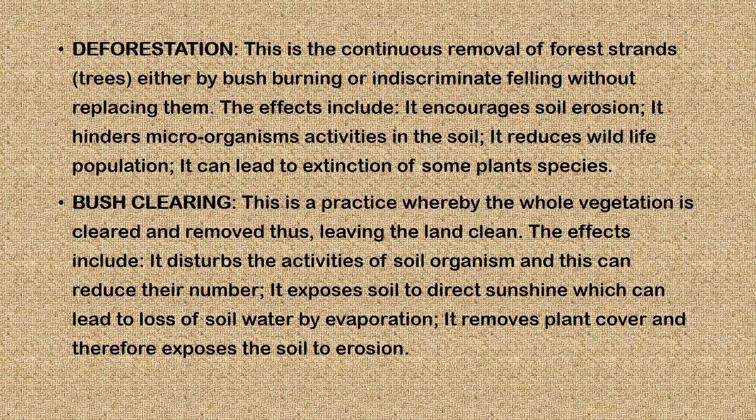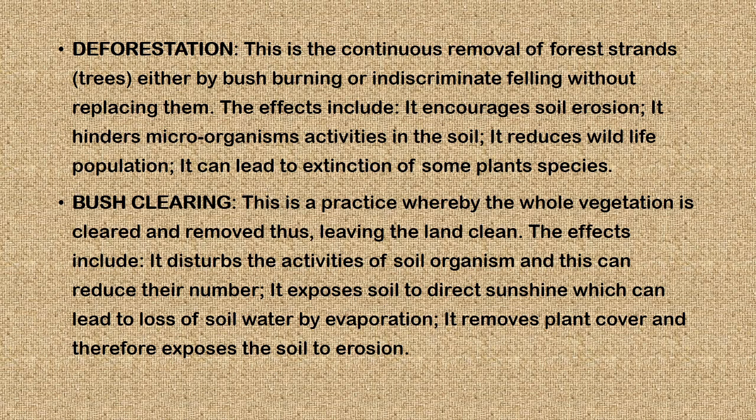Whereas bush clearing is a practice whereby the whole vegetation is cleared and removed, leaving the land clean. The effects include disturbing the activities of soil organisms and can lead to reduction in their number. It also exposes soil to direct sunlight, which can lead to loss of soil water by evaporation.